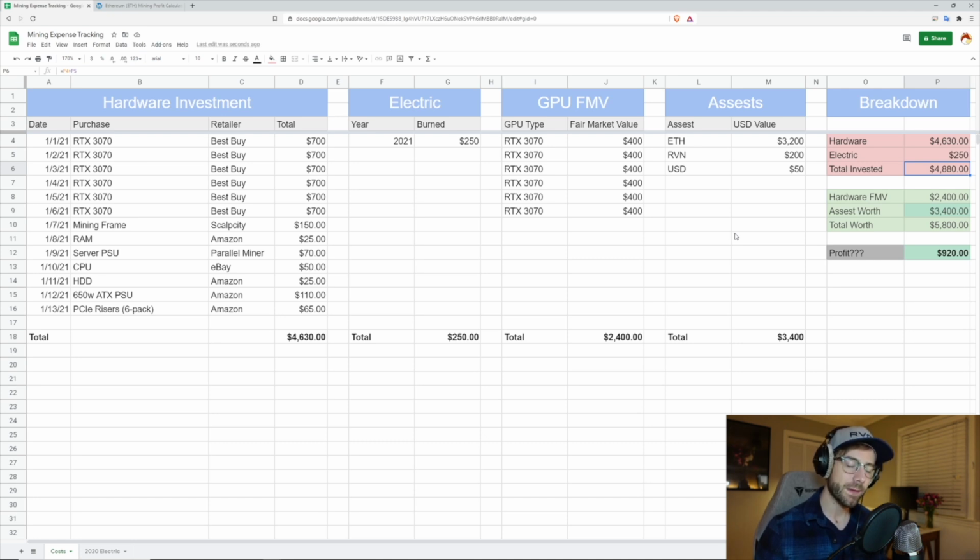So I want to share it with you in the hope that it would benefit you, especially if you're new to mining. But I would love to hear from you in the comment section. How do you track all of these things? What system are you using to track your investments in both hardware and electric? How are you understanding where you are and hitting that number of your total investment and knowing when you're in profit? I just really recommend you guys know what that number is of your overall investment and your total worth. It's been super helpful for me. So I hope this is helpful for you.